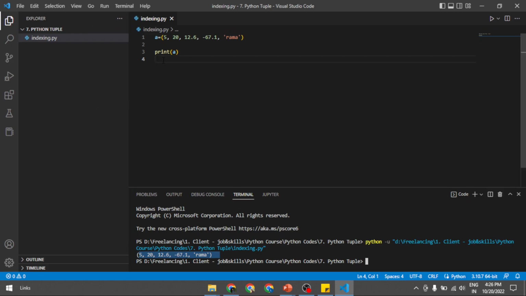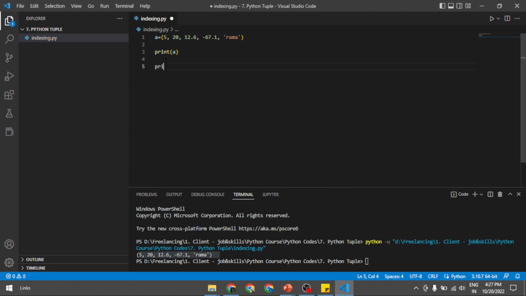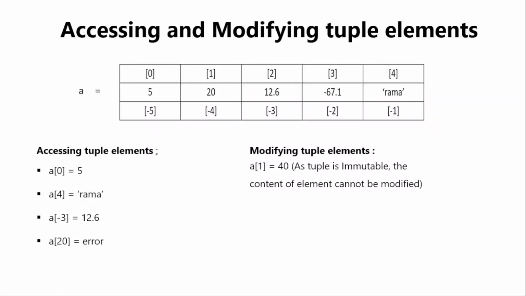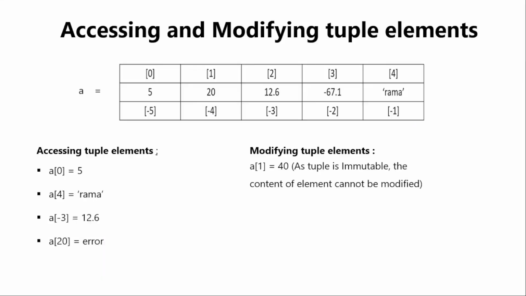Now let us access each one individually. a of 0. If I run this, my first element is 5.